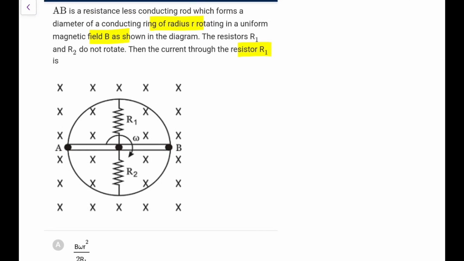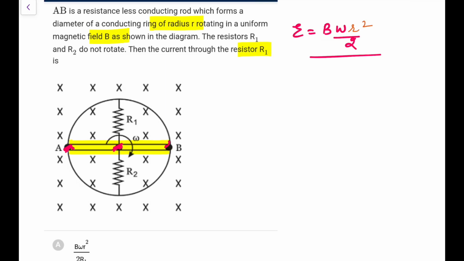Because it is rotating like this, we know for this rotating rod there will be two batteries, one between the center and A, and one between the center and B, but both are in parallel, so the EMF would be E, and you all remember that result: E is equal to B omega r square by 2. Here r is the radius, so B omega r square by 2. That result you already know.